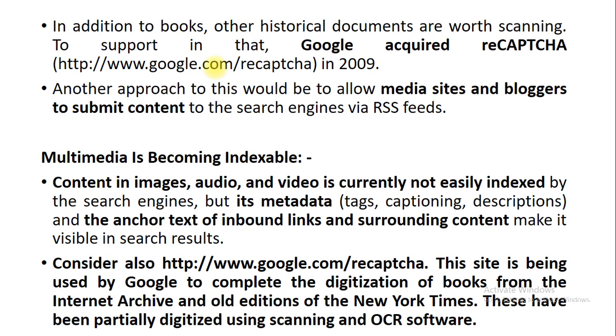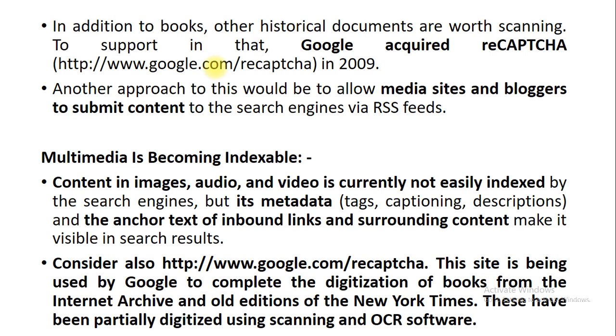So using that, you are able to identify the images. You can see it is not currently easily indexed by the search engine, but definitely from the metadata, like the tags, whatever caption you have given to the audio or video files, or whatever descriptions you have placed within the video file or image file.